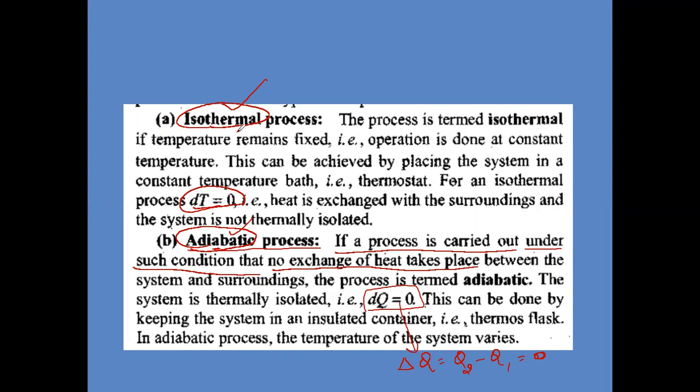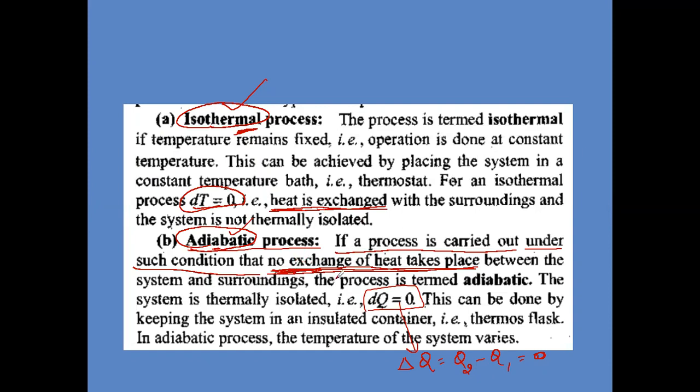In an isothermal process, heat is exchanged with the surroundings. But in an adiabatic process, no exchange of heat takes place. So if heat is not exchanged, then how can the temperature vary? The temperature will vary.